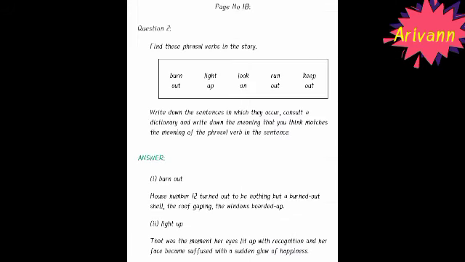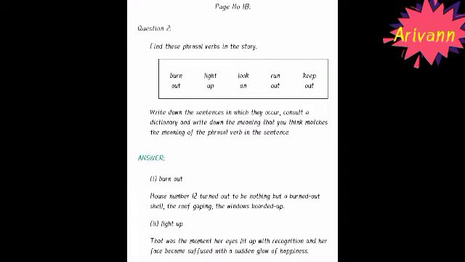Next one is page number 18. Question number 2. Find these phrasal verbs in the story. See, they have given some phrasal verbs. Burn out, light up, look on, run out. See the answer for first two phrasal verbs. What is that? Burn out and light up.